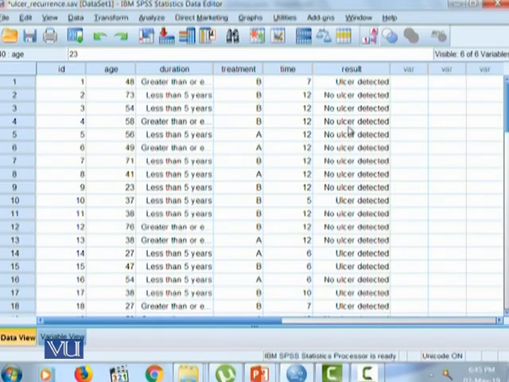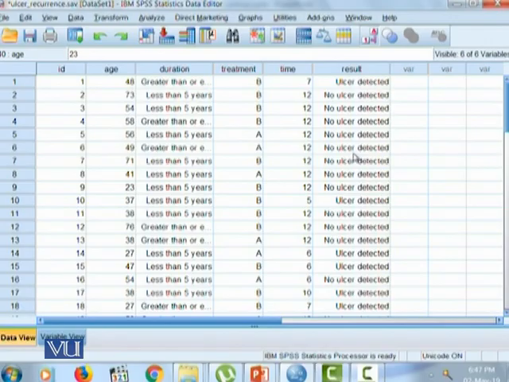One thing we need to consider is that whenever we have a categorical variable, the type of analysis that we usually perform and the way we report is by just reporting the number of observations and the percentages. Hence, we want to look at the output of the variable result. The results are either ulcer detected or no ulcer detected. Since it's a categorical variable, the most appropriate way to report this result is reporting the number of observations along with the percentage of observations.